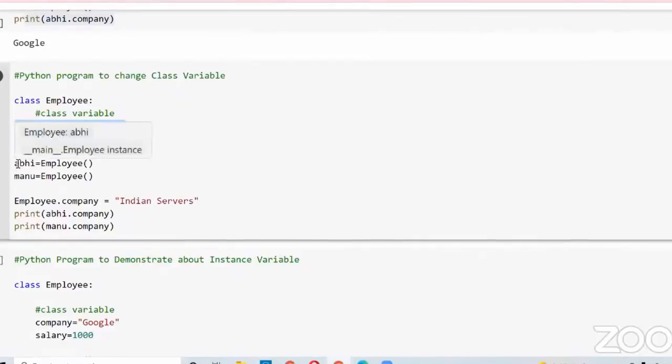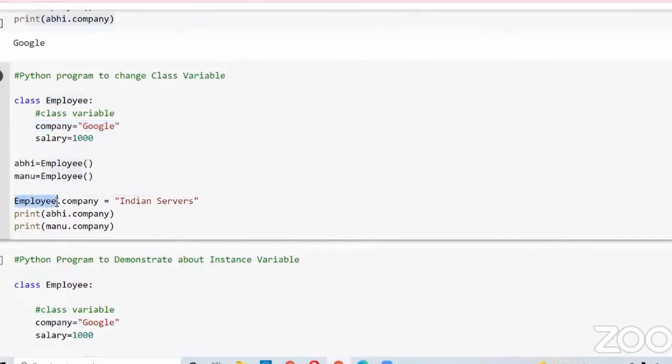Here I created two objects with the names Abhi and Manu. I created the objects with the help of the class name. Here we have company, and I assigned Google as the value. I mean, the company name is Google. Now I want to change that company from Google to Indian Servers. So always remember one thing: a class variable is changed only by the class name.